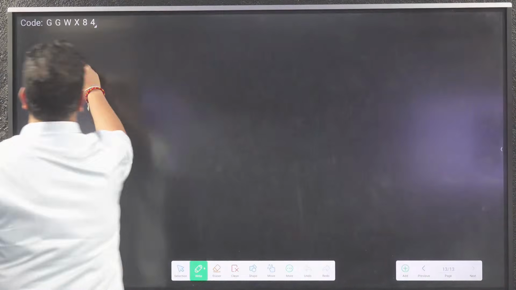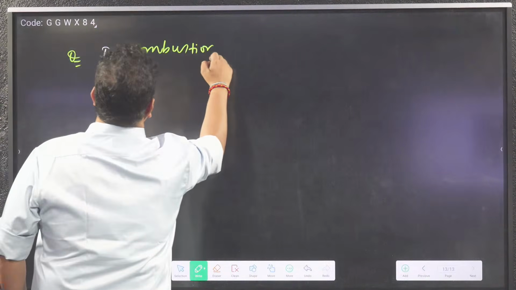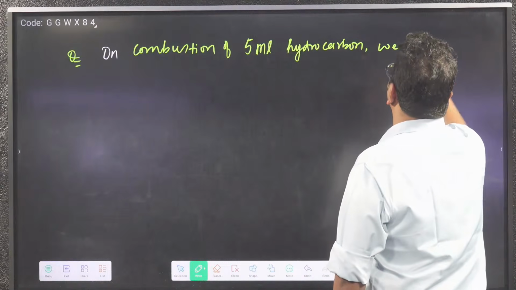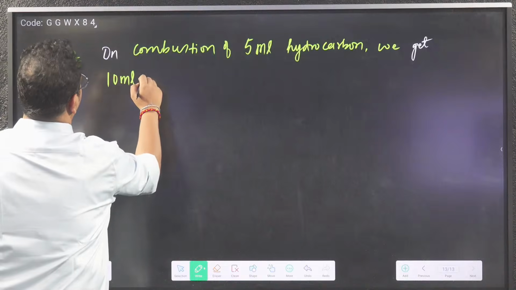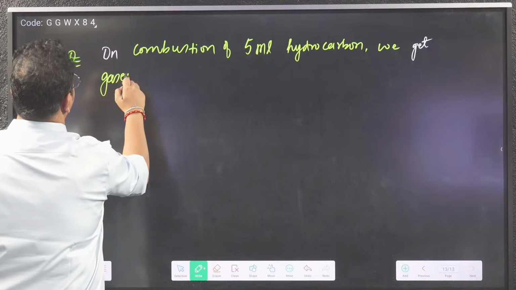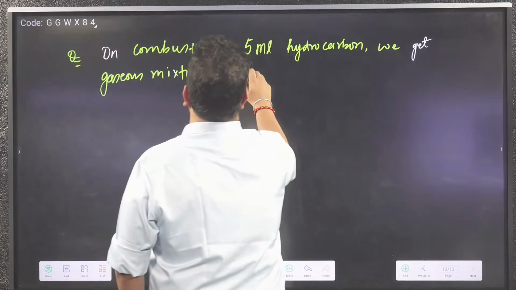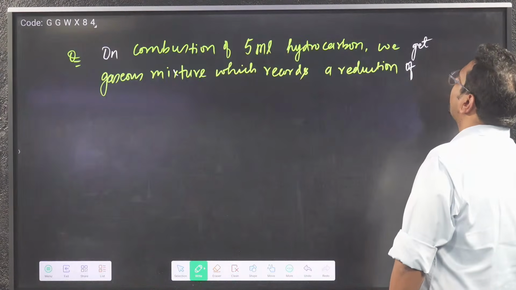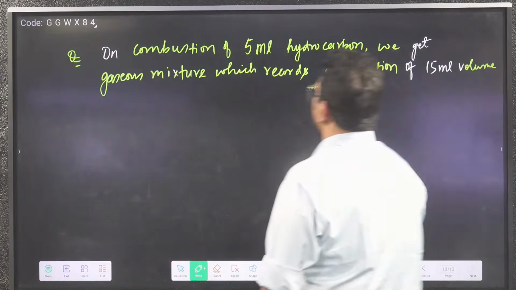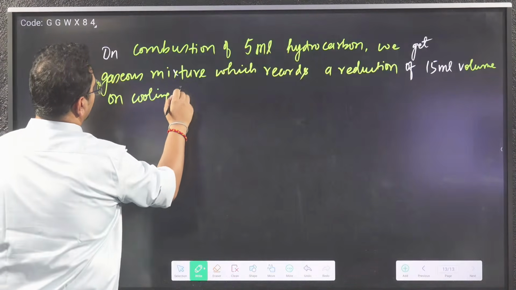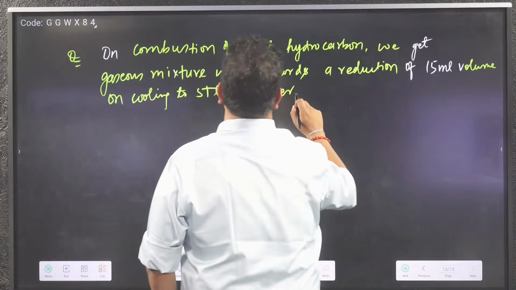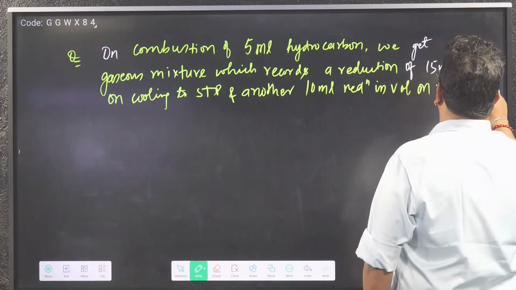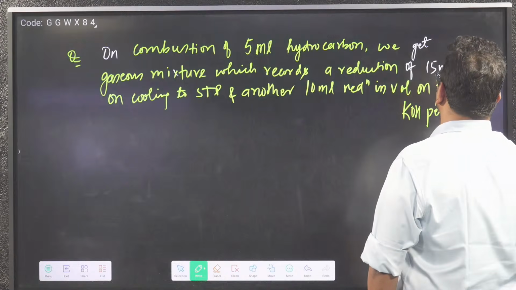The question is, on combustion of 5 ml hydrocarbon, we get 10 ml, we get gaseous mixture which records a reduction of 15 ml volume on cooling to STP and another 10 ml reduction in volume on passing over KOH pellets. Find the empirical formula.